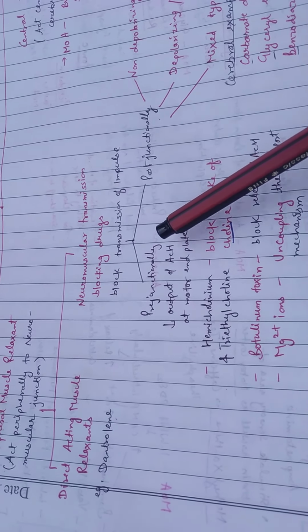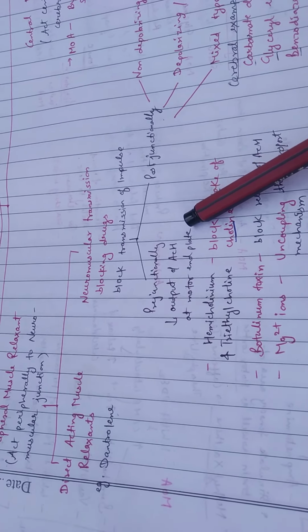These neuromuscular transmission drugs decrease the output of acetylcholine at the motor end plate. It means they will not favor the release of acetylcholine. Examples are hemicholinium and triethylcholine. They will block the uptake of choline, so acetylcholine will not be released. Botulinum toxin blocks the release of acetylcholine.